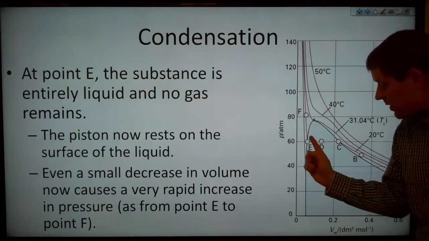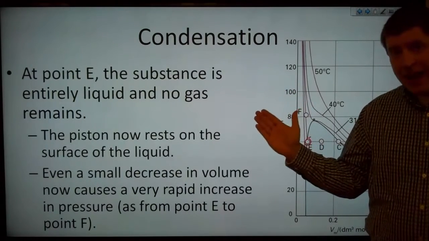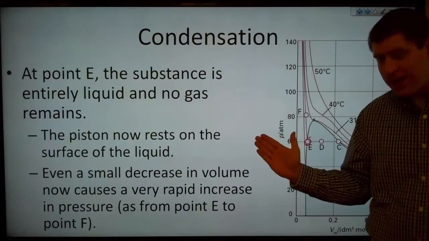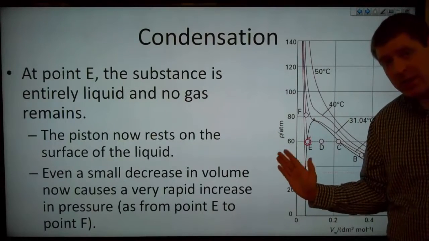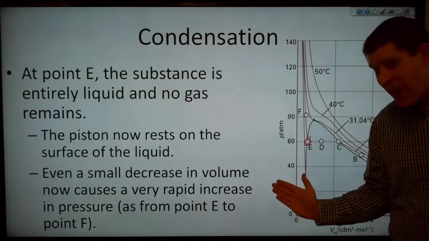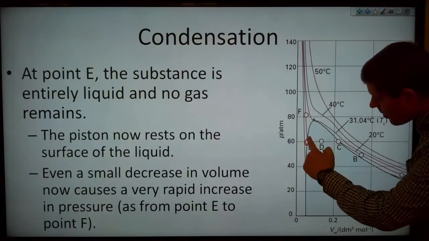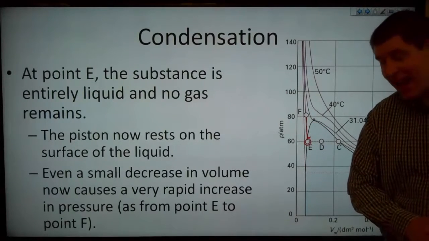Now, once we've reached point E here, the substance is entirely liquid and no gas remains. And the piston now rests on the surface of the liquid. So even a small decrease in volume means that now we're trying to compress that liquid, and that now causes a very rapid increase in pressure. From point E here, we're going not quite vertical up to F.